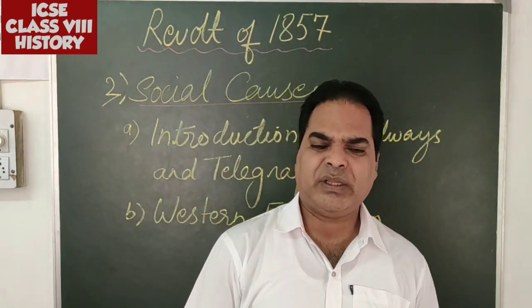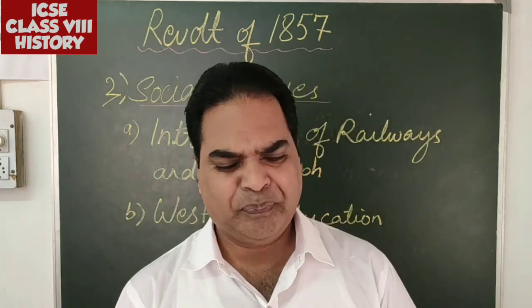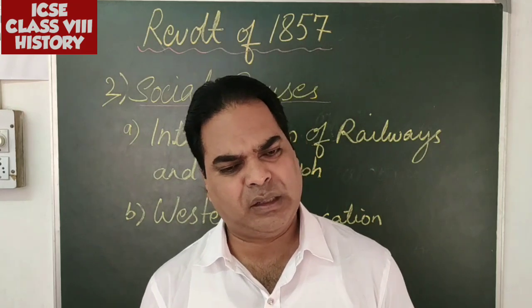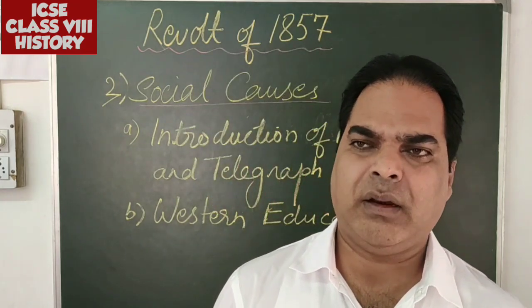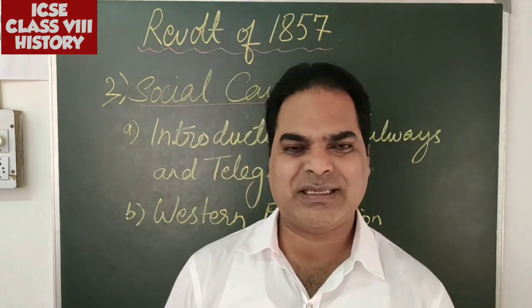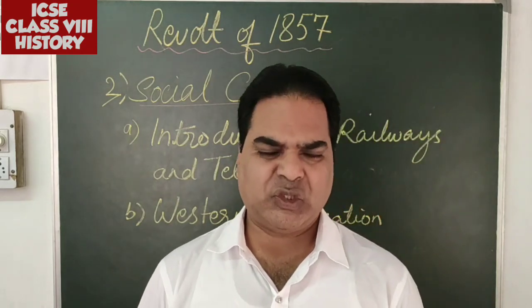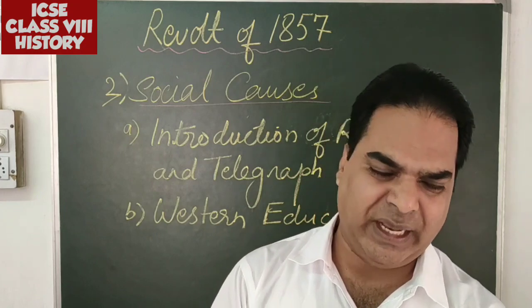With the beginning of railways in our country, Indians started to feel insecure again regarding their religion, regarding their caste system. Development of railways reduced the travel time of the Indians.